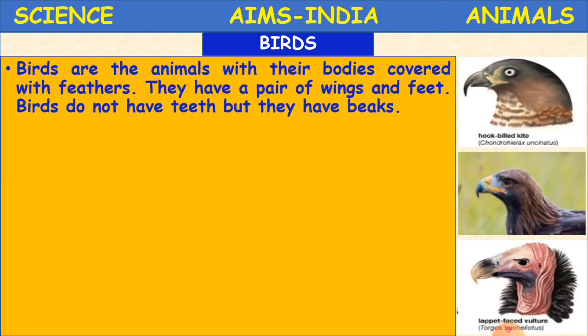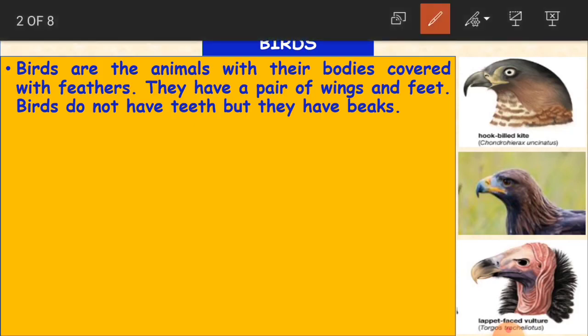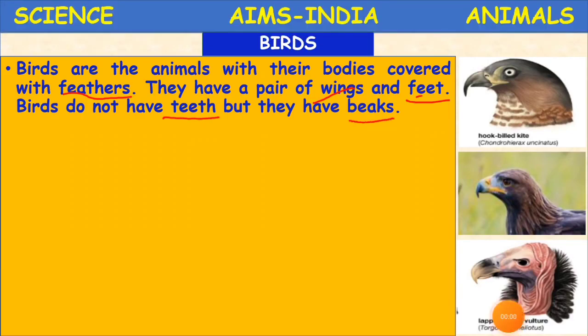So what are birds first of all? Birds are the animals with their bodies covered with feathers. How are the bodies of the birds, children? They are covered with feathers. According to the bird you can see colorful feathers. And they have a pair of wings and feet. Why do they have wings? To fly. And birds do not have teeth but they have beaks.